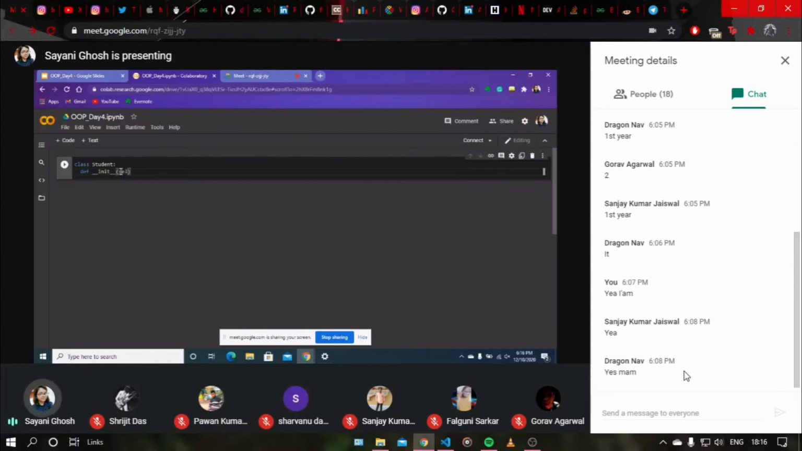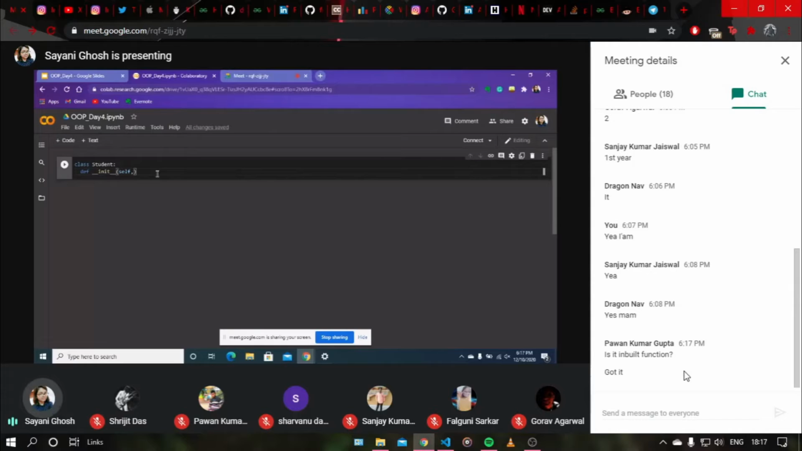Inside the parentheses, while I'm defining the init function, I will give it a self parameter. It's actually not an inbuilt function. It's like a constructor. If you are familiar with C++, it will get called automatically. We are defining it. Okay, so you got it. We will first give the self parameter. I will be coming back to the self parameter as well in a few moments.